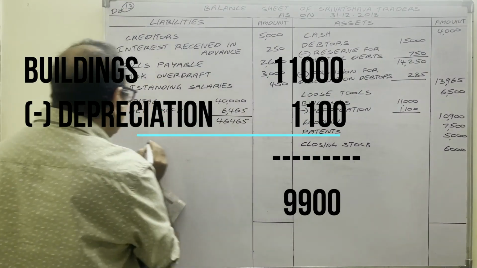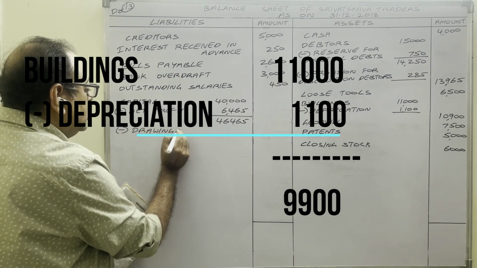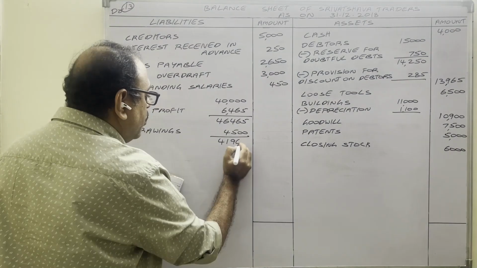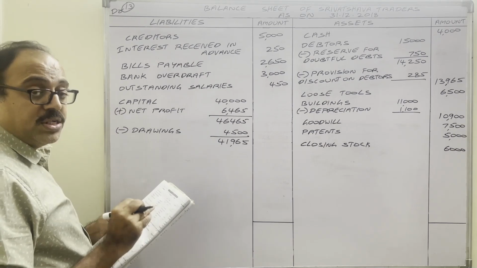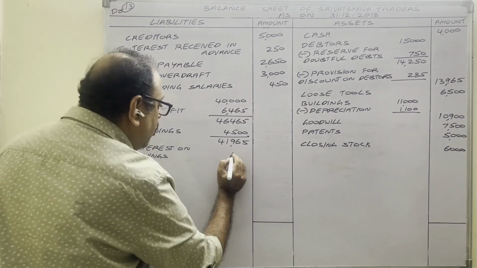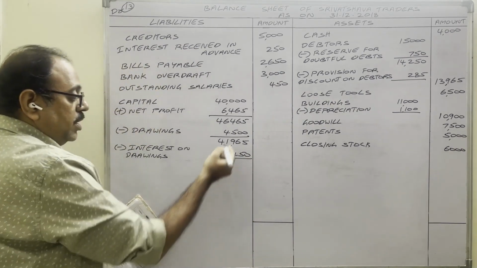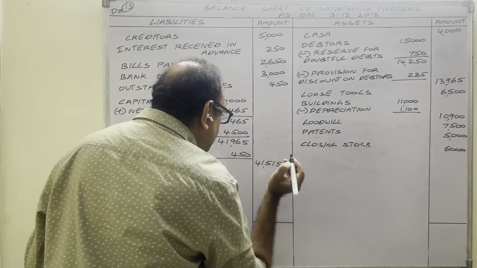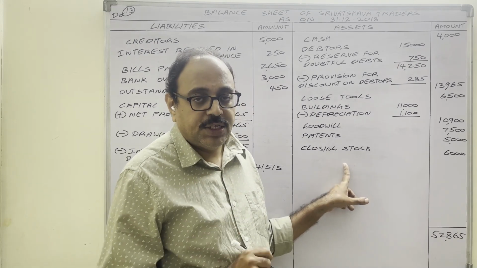Total. From this, first you subtract drawings. Drawings amount is given in trial balance now 4,500 rupees. 41,965. Next, interest on drawings we have to subtract. Minus interest on drawings 450 rupees. In profit and loss account we have calculated. Net amount in outer column 41,550 rupees.